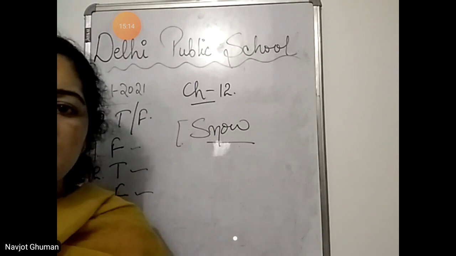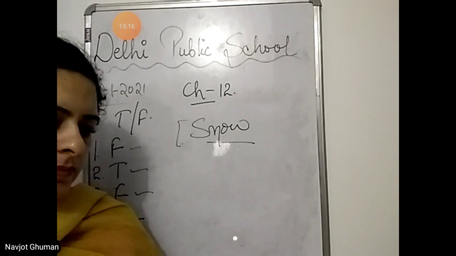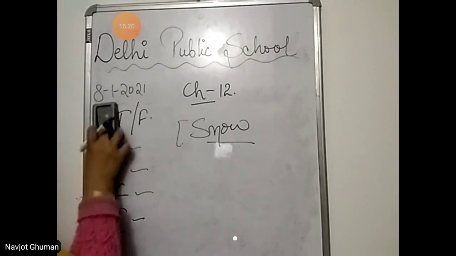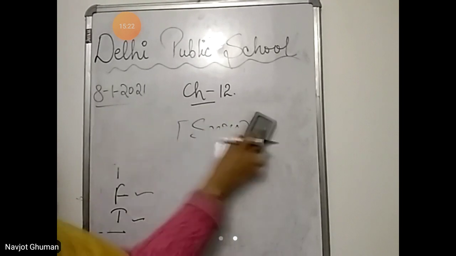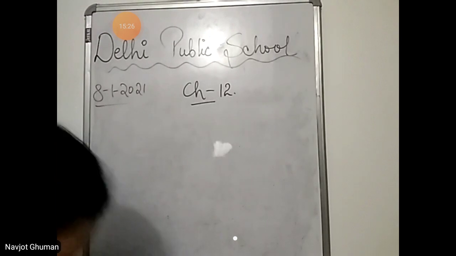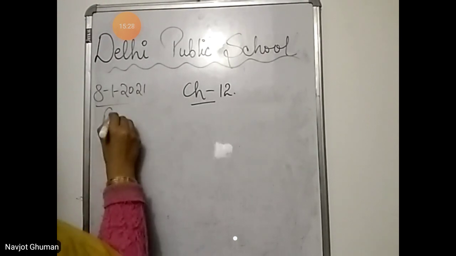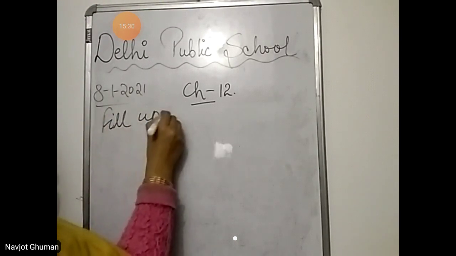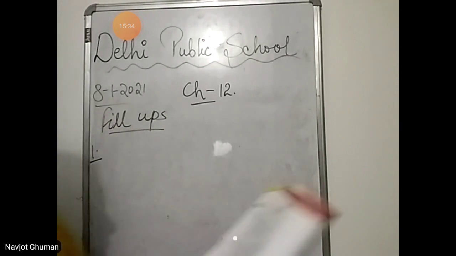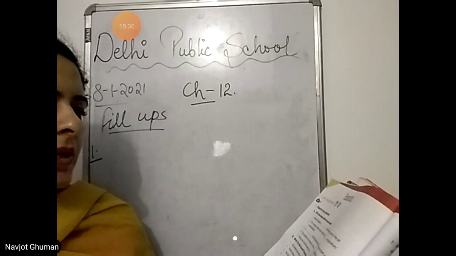Now come to page number 124. Fill in the blanks. Animals breathe in dash present in the air.